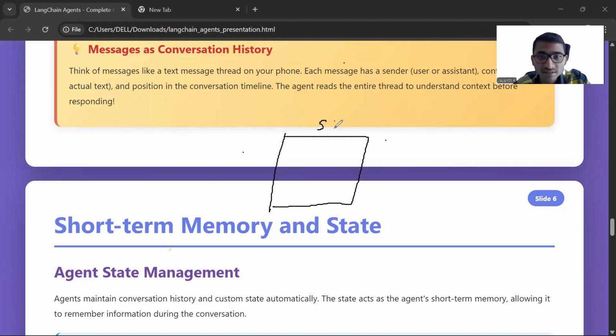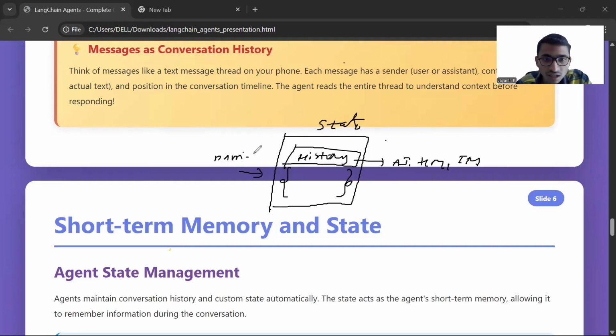This is the complete state, and here some portion is your message history. This is your history. This contains AI message, human message, and then tool message like this. What other things are required, Jayan? If you ask me, like the name of the user, what topic he searched for.